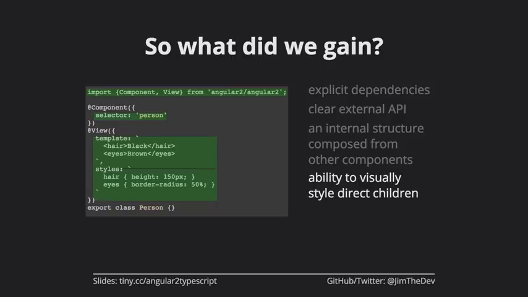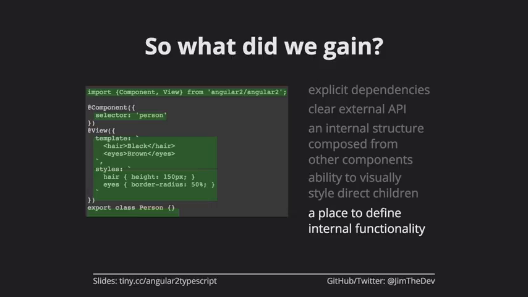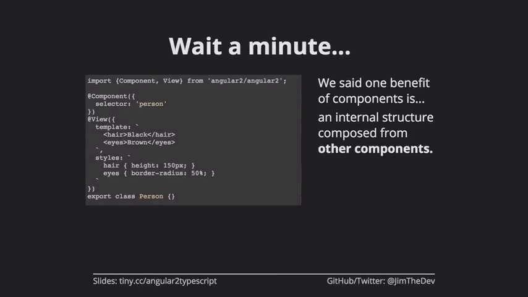And we have the ability to visually style our children from the parent. I don't know why that's messed up, but a place to define, and we also have a place to define internal functionality. So we haven't defined greet here, but that's just because the slide gets too long. We could put a greet method in here, and then somewhere in our code we could call it. And we'll see what that looks like later, but I'm going to leave it off for now. We just wanted to define our first component.